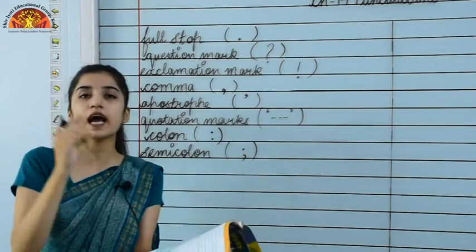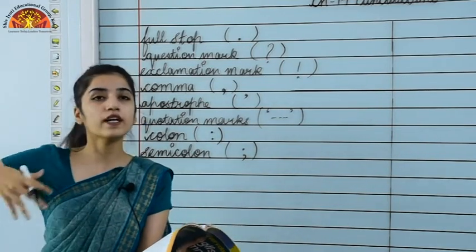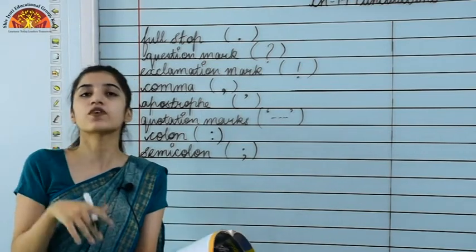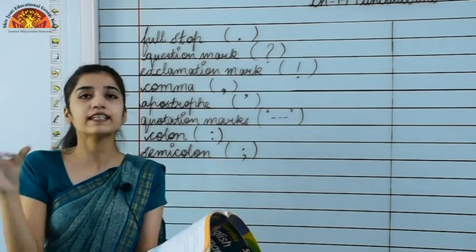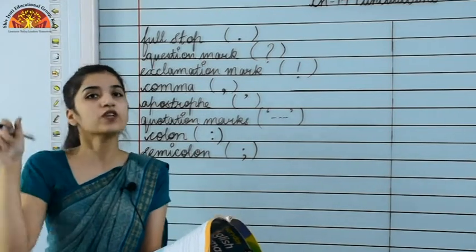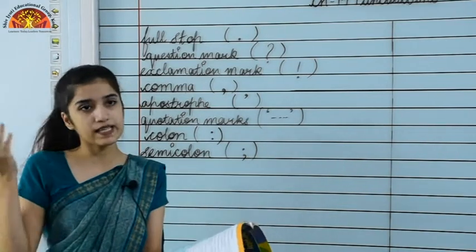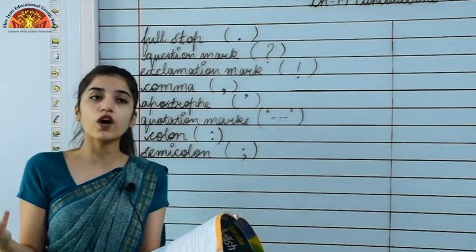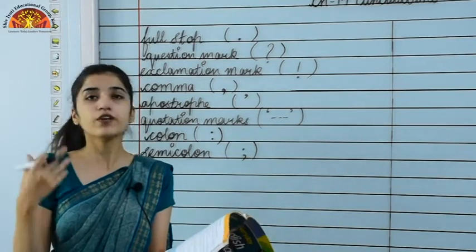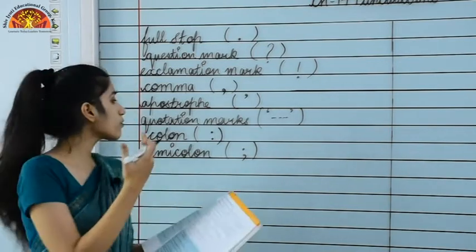Also, when we are writing the title of stories, poems, articles or essays, we have to put the titles in quotation marks. Now moving to the capital letter. As I have told you, we always begin a sentence with a capital letter. You have studied that in your junior classes also. Now moving to the colon.